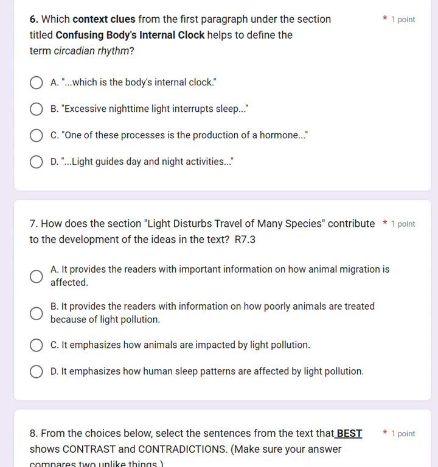Which context clue from the first paragraph under the section titled Confusing Body's Internal Clock helps you identify the term circadian rhythm, which is the body's internal clock? Excessive nighttime light interrupts sleep, one of the processes of production of a hormone, or light guides day and night activities. What helps you understand what circadian rhythm is? Which one of these help you understand?